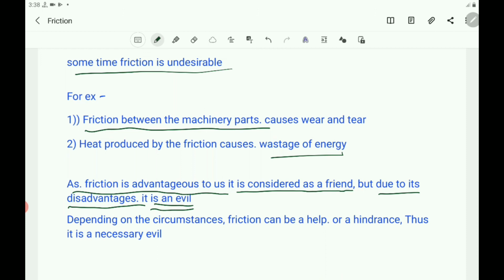Depending upon the circumstances, friction can be a help or a hindrance. In many cases, it is a help. In many cases, it is a hindrance. Therefore, you can clarify that friction is a necessary evil. It is also evil, it is also required. So totally you can say that friction is a necessary evil.